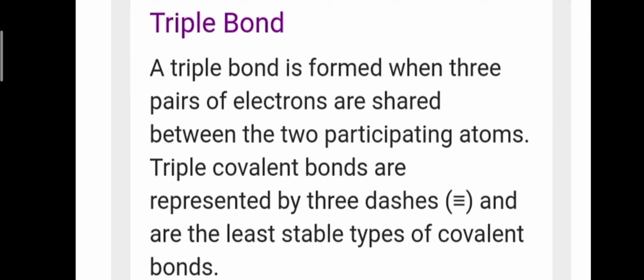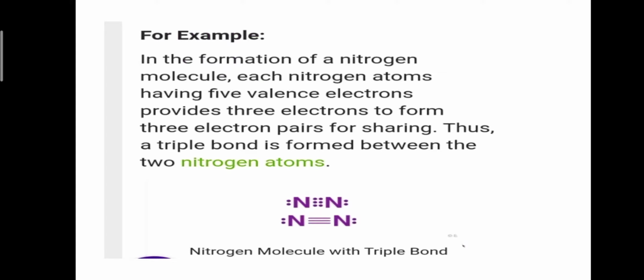Now, triple covalent bond. A triple covalent bond is formed when 3 pairs of electrons are shared between the 2 participating atoms. Triple covalent bonds are represented by 3 dashes or 3 lines and are the least stable type of covalent bond. For example, in the formation of the nitrogen molecule, each nitrogen atom, having 5 valence electrons, provides 3 electrons to form 3 electron pairs for sharing. Thus, a triple bond is formed between 2 nitrogen atoms.